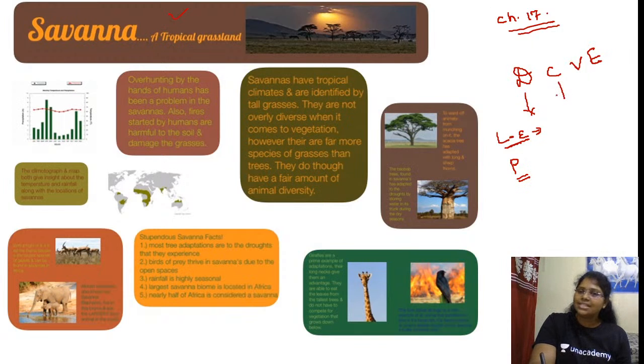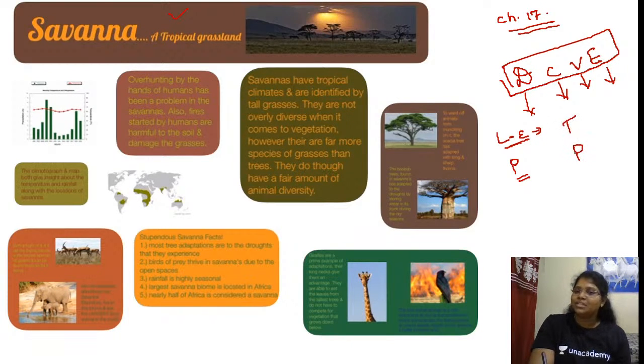What is C? Climate. What is V? Vegetation. What is E? Economy and life of the people. So this is the success tip, or the code, to master world climatic types. Hope you guys remember this, isn't it? Climate. Under climate, we will be discussing the temperature and precipitation.